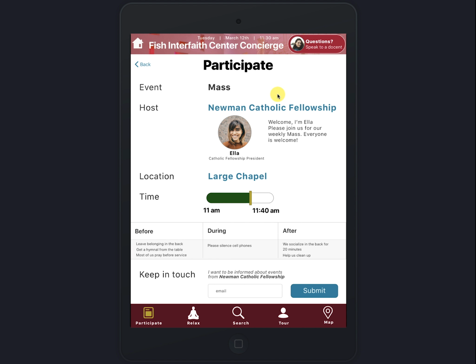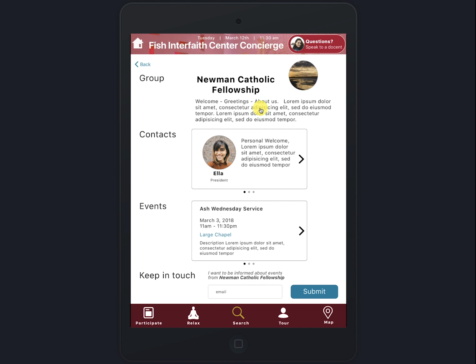So another thing I wanted to point out is these are links. The first one for host, if we click on this, we'll go to a page that gives more in-depth detail about this specific group. So the title is Newman Catholic Fellowship, and we see an overall greeting from the group. In this panel, we see an area where you can see profiles of different members.